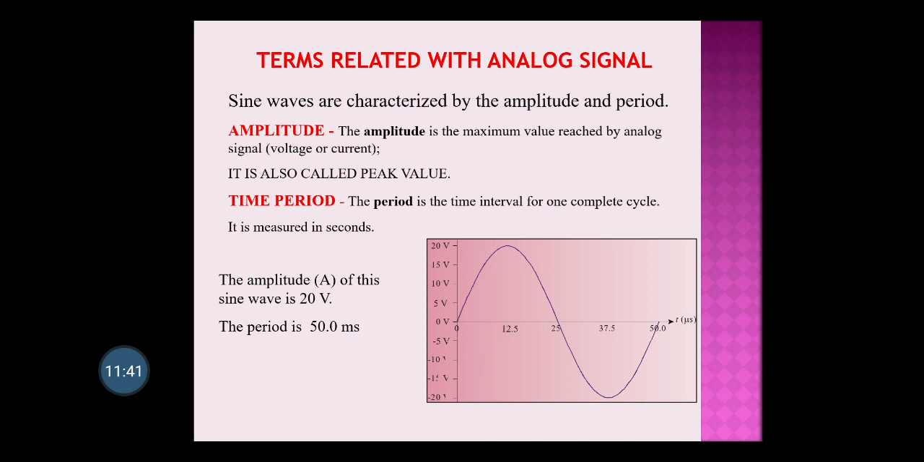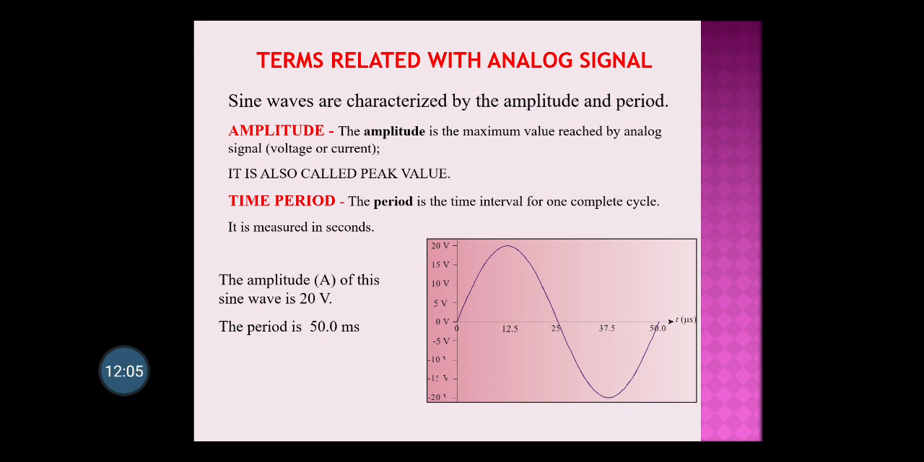So I think you must have understood the amplitude, but writing the definition is very important. Amplitude is the maximum value reached by the analog signal. It can be of voltage or current. It is also called peak value. This is very important. So whether you say amplitude or peak value, it is one and the same. Then the next very important term is called time period.